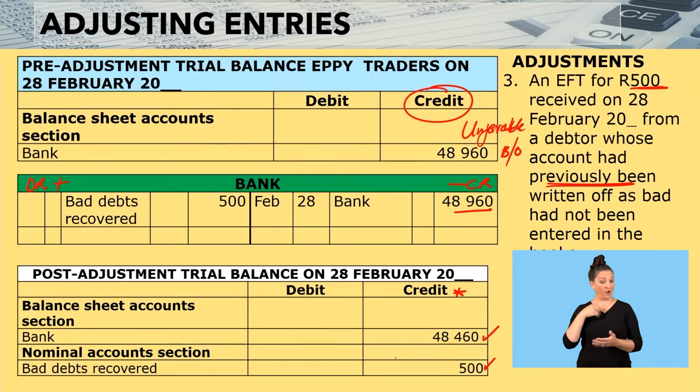Have you noticed that when I did these entries, I did not touch the debtor's control? Why did I not touch debtor's control? Because bad debts recovered do not affect your debtor's control. Keep that in mind.